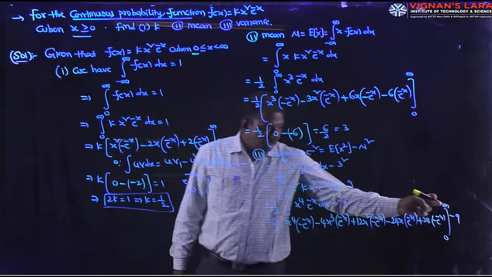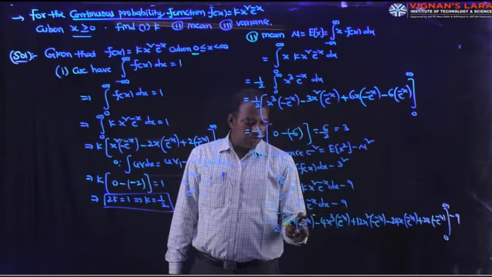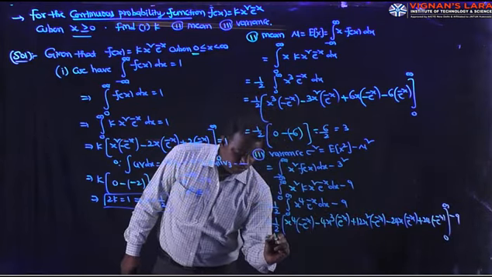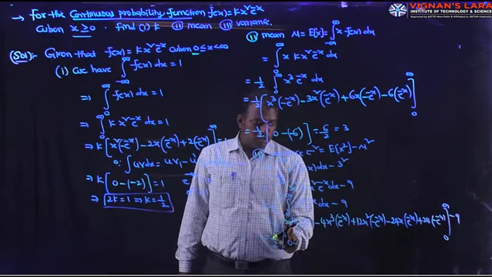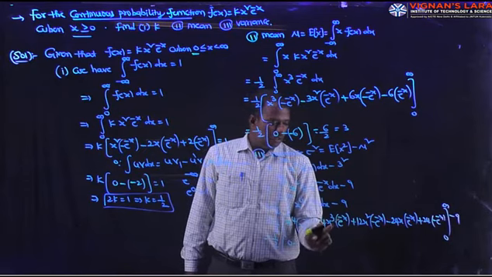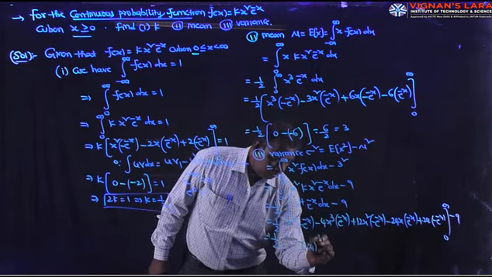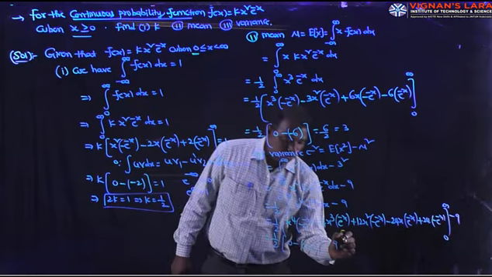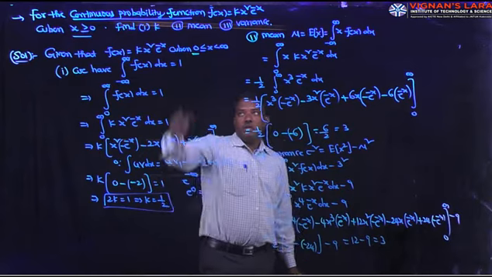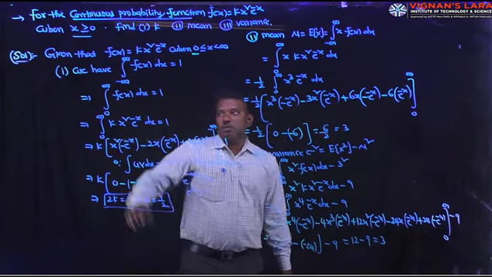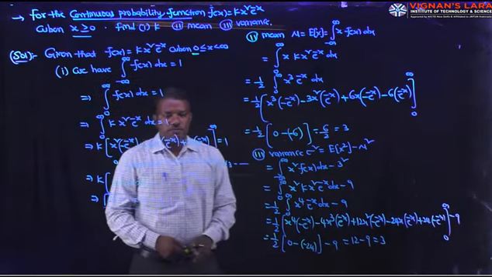As usual the upper limit is 0, at x equal to infinity e power minus infinity value is 0, so the upper limit total is 0. So that equals 1 by 2 into 0 minus the lower limit, when x is 0, the first term is 0 since x power 4 is there, the next term also 0, the next one 0, the last one minus 24, minus 9. 24 by 2 is 12, 12 minus 9 is equal to 3. That is the variance of the given continuous probability distribution. Here two parts are there, one is k, then the mean and variance of the distribution. Thank you.